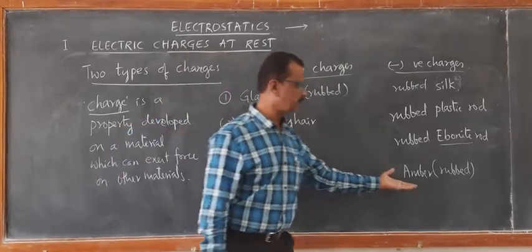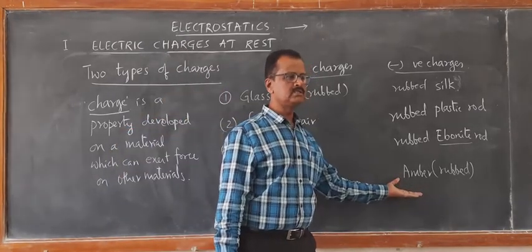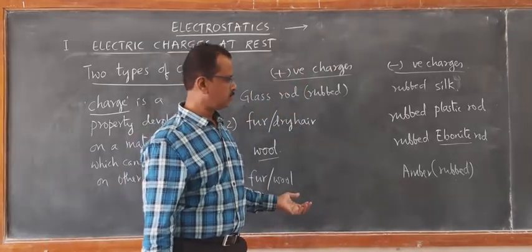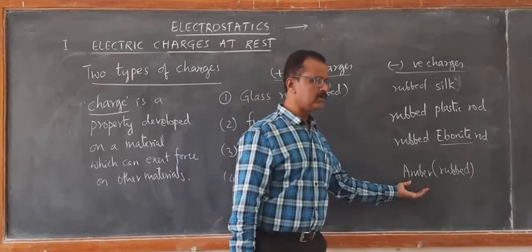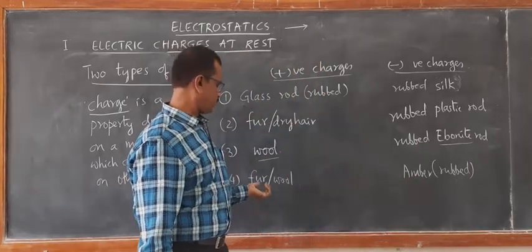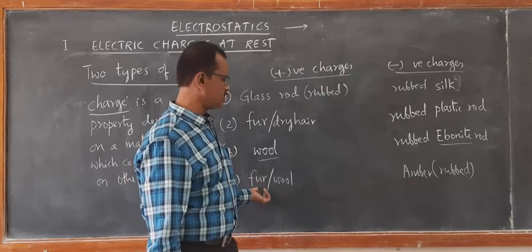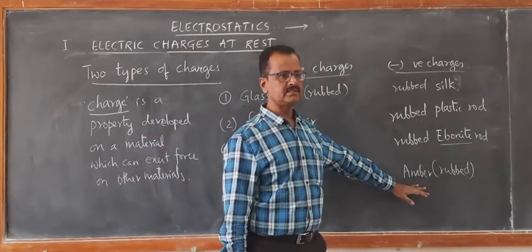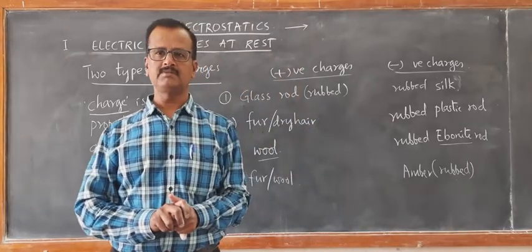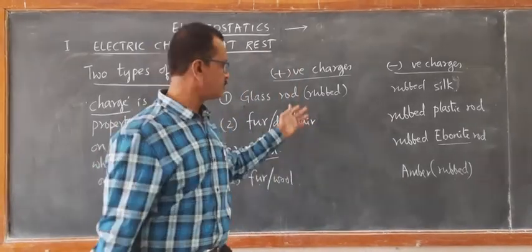Amber becomes negatively charged on rubbing with silk, fur or wool, because of transfer of negatively charged electrons from the wool or fur onto the amber surface. So, this is how we learn about the types of charges and charged bodies.